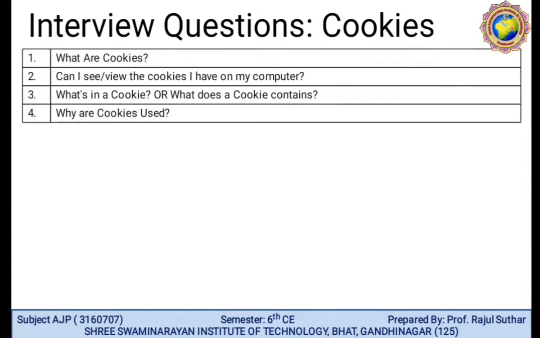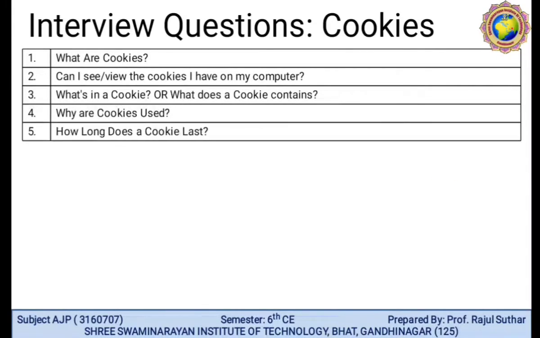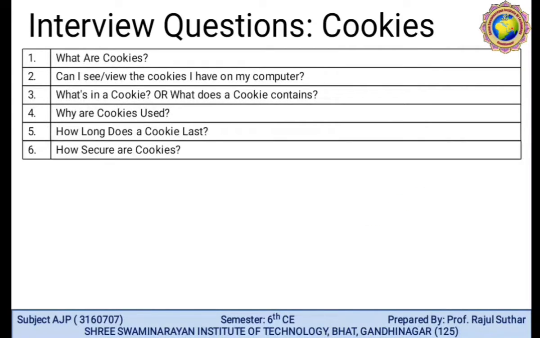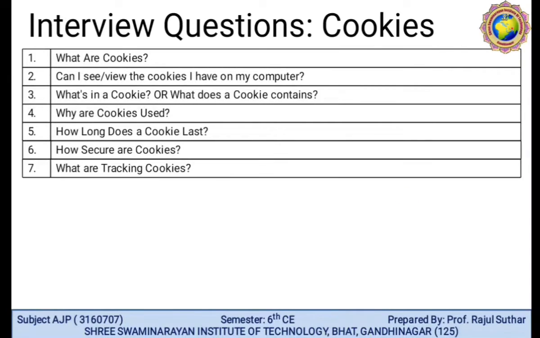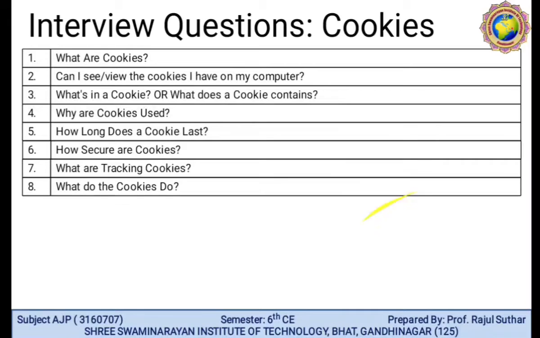These are interview questions related to cookies, like: what are cookies, can I see or view the cookies I have on my computer? The next questions: what is in a cookie, or what does a cookie contain, why are cookies used, how long does a cookie last, life cycle, age of the cookie, how secure are cookies, what are tracking cookies, what do cookies do?